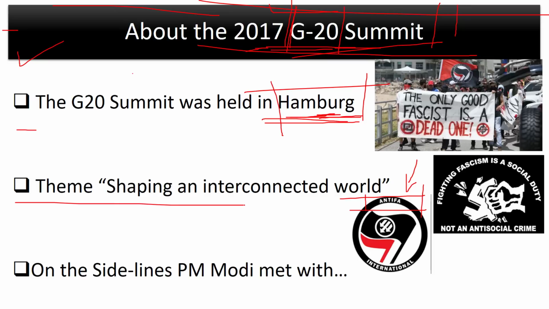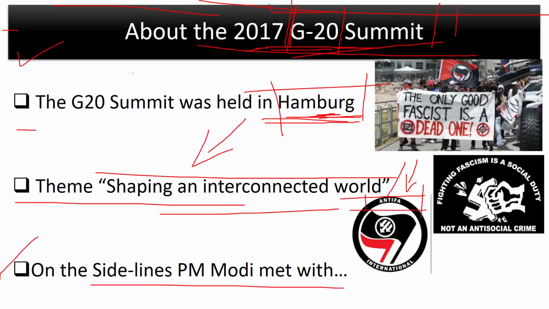The theme for this year's G20 summit was shaping an interconnected world. Make sure you remember that from an examination point of view. Other than that, PM Modi, our Prime Minister, met a lot of leaders from around the world on the sidelines. On the sidelines means that while all the leaders are together at the G20 summit, some leaders decide to have one-on-one bilateral meetings to discuss some other issues. They don't really sign any pact or any agreement. The G20 summit basically works as a catalyst that leads towards agreements and mutual understandings between nations.